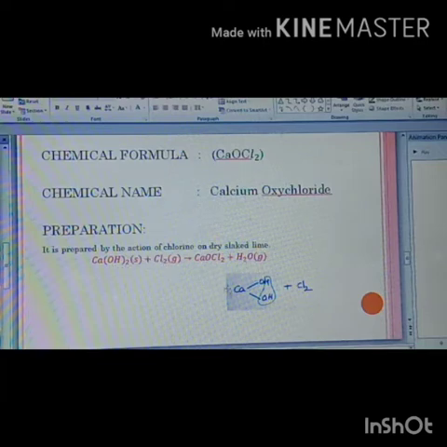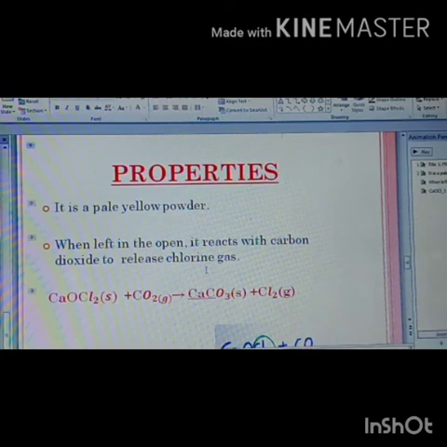So Ca(OH)2, that is slaked lime, combines with chlorine. See children, here you can see the reaction, and here you can see that H2O is encircled. So H2O is a byproduct. So what are you left with now? CaOCl2, just outside the circle. This is bleaching powder. This is how you can prepare bleaching powder.